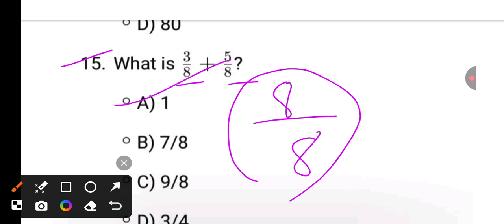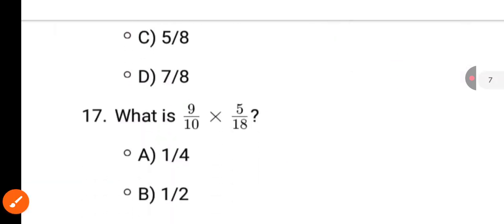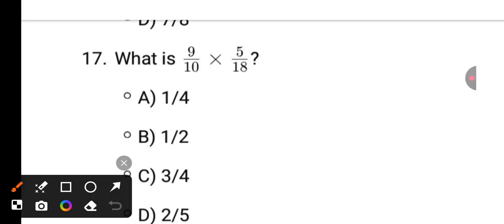Denominator is the same, numerator is added. It becomes 1. 1 is the answer. Again, 16 over 8. It means again it is 1 by 2. 1 by 2 is the answer. Next, it is 2 times. It is 1 by 4.